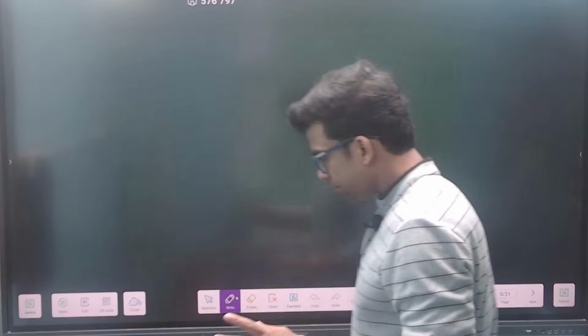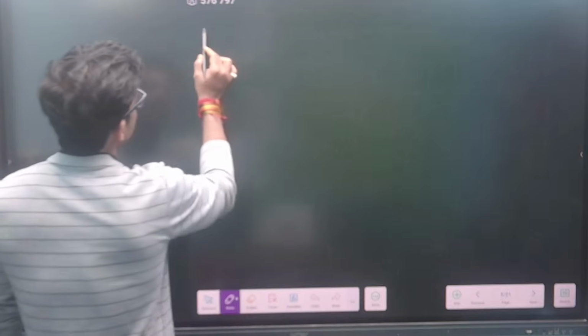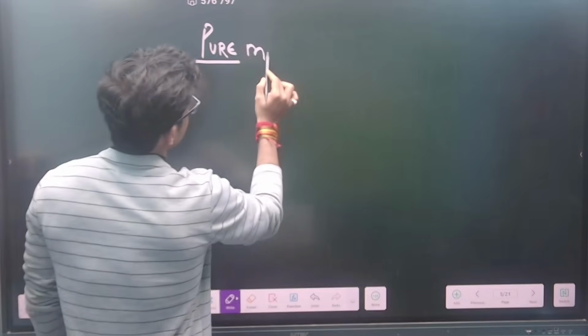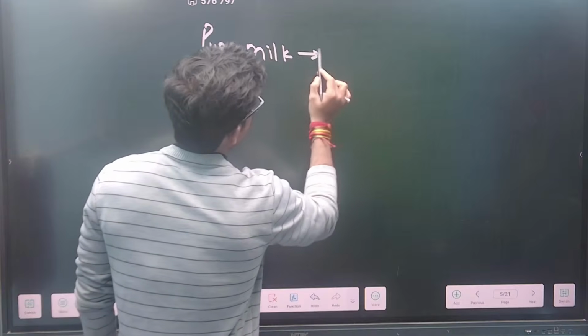Suppose I say there is pure milk, 10 liters. Suppose, what I'm meaning to say is, there is pure milk, guys, which is 10 liters.